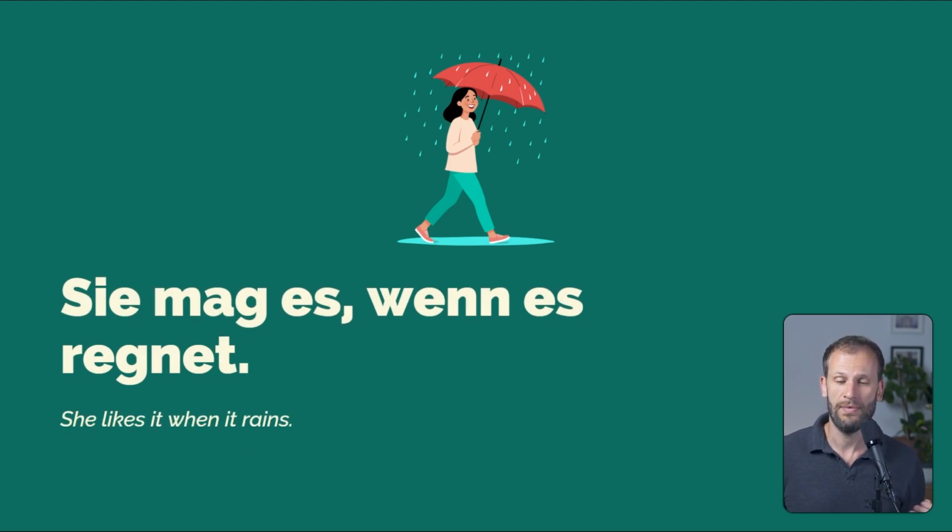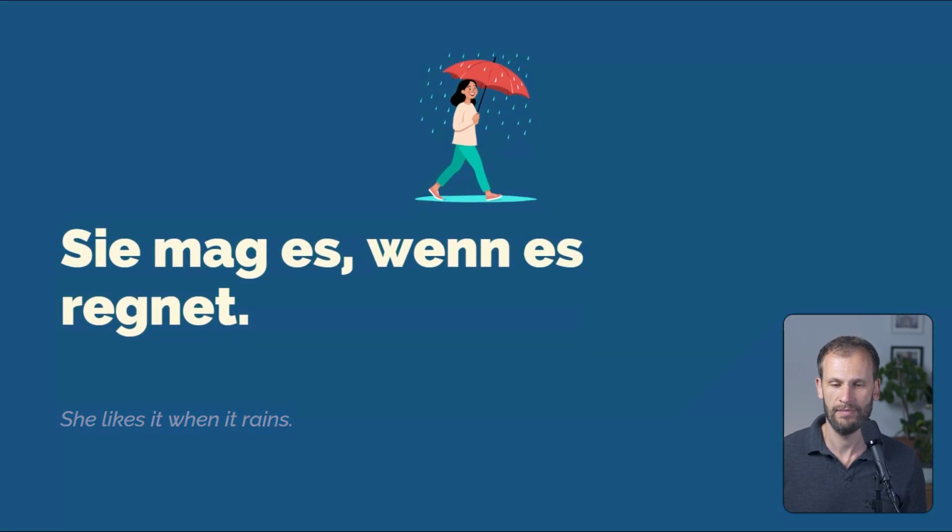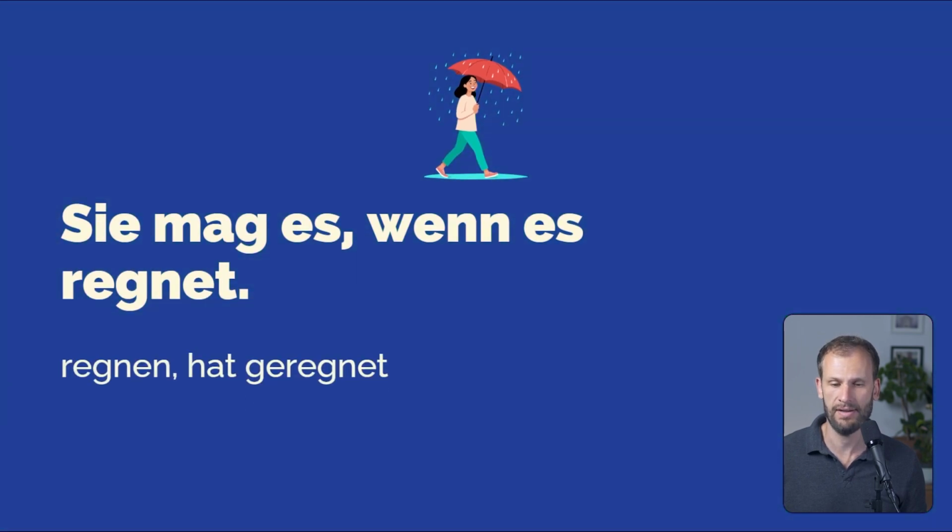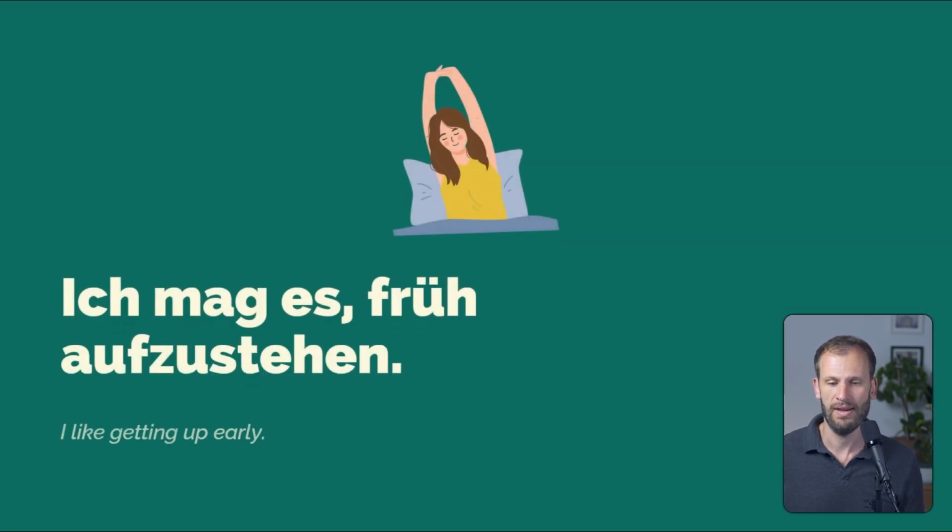Sie mag es, wenn es regnet. So there is a way of using it with a verb, and in this case we have a subclause, wenn es regnet, when it rains. And here don't forget the little pronoun es. Sie mag es, wenn es regnet. She likes it when it rains. So we have regnen here, and it has a regular participle to form. Regnen, hat geregnet.